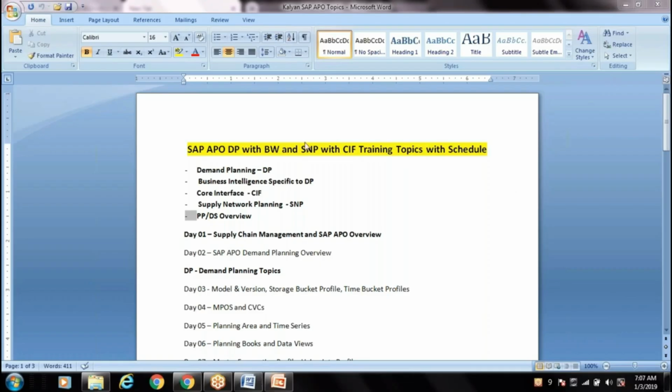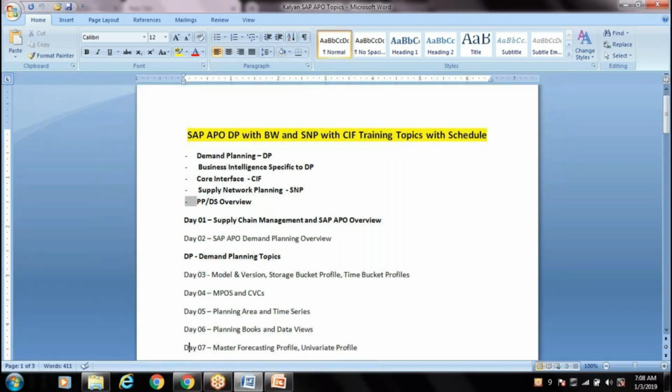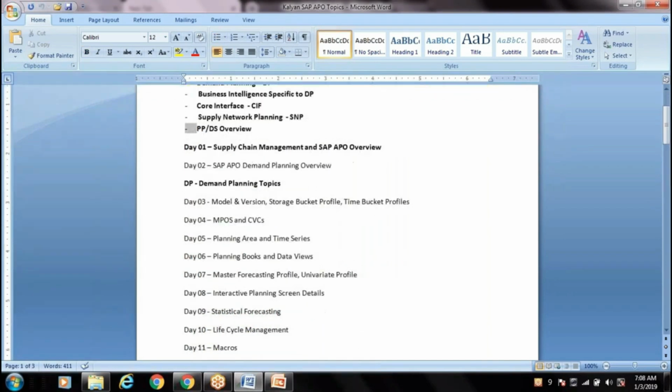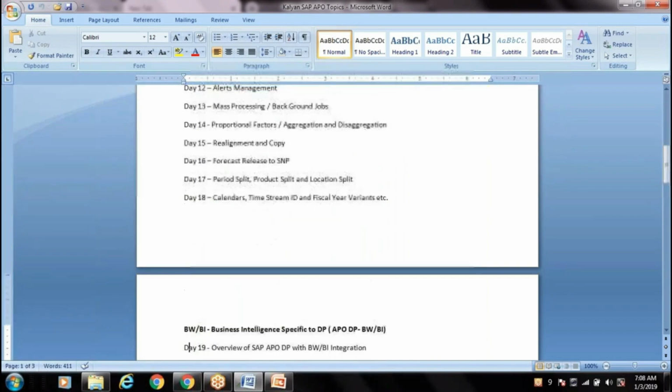As I told, this training is going to cover SAP APO demand planning with the BW and SNP with the core interface. And one session we are going to take an overview of PPDS. So these are all the training topics which we are going to cover, like day 1, day 2, day 3. In the same sequence, we are going to take the training, and these are all the topics to be covered in this training.